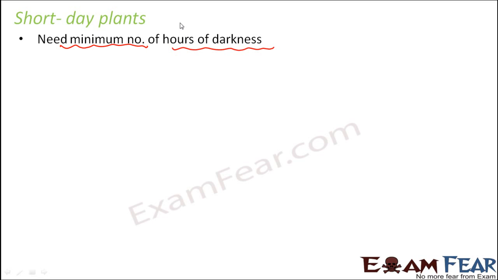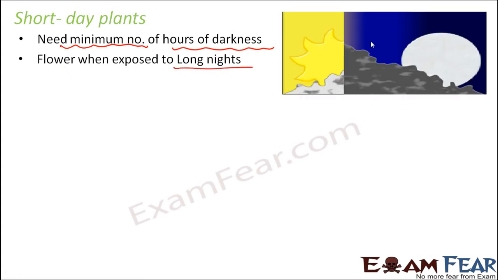So the darkness should be more, which means light should be less. So days should be shorter and nights should be longer. These kinds of plants will flower when they are exposed to long nights. They flower when the nights are long and the days are short, and that is why they are called short day plants.